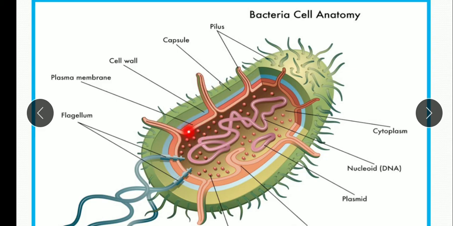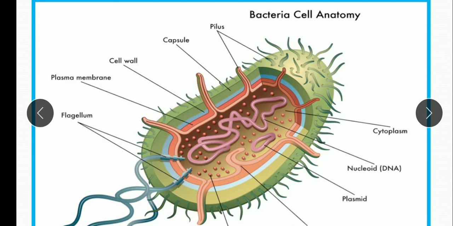The cell membrane is the plasma membrane. This is the protective covering regulating the flow of substances into and out of the cell. Now the cytoplasm is there. The cell wall encloses a gel-like substance known as the cytoplasm. Various metabolic activities take place in the cell. It contains the enzymes, ribosomes, and all other organic molecules.